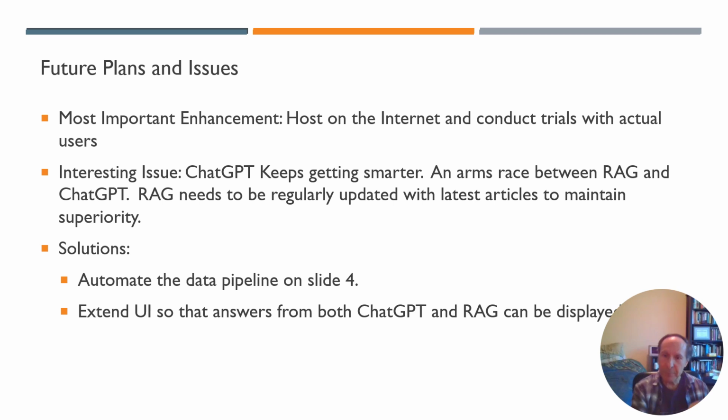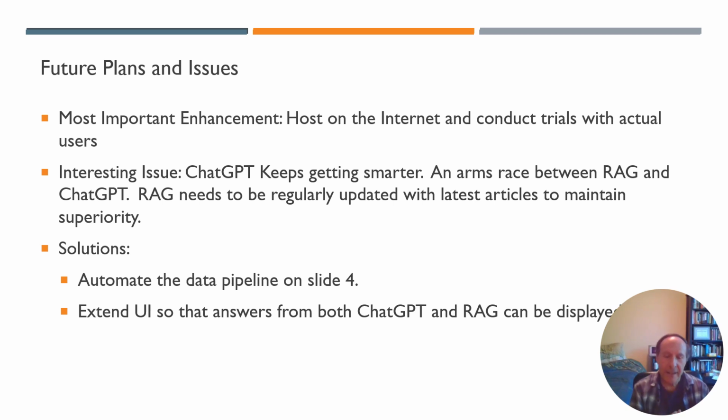And right now, that process I showed on slide 4 is a very manual process. So Nivedita does a search manually. She saves the metadata in a CSV file. I then run the Python program that processes the CSV file. I run other Python programs to do the post-processing. I run a Linux shell routine that generates the vectors. So it's fairly time-consuming. And what we want to do, obviously, is eventually automate that process as much as we can. And that's where we plan to spend a lot of our work.